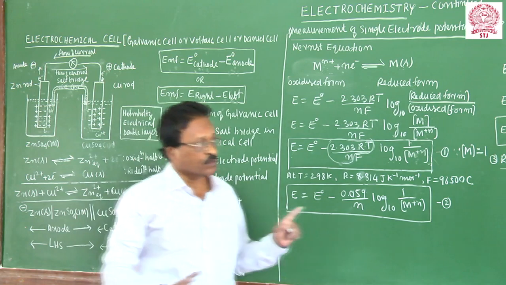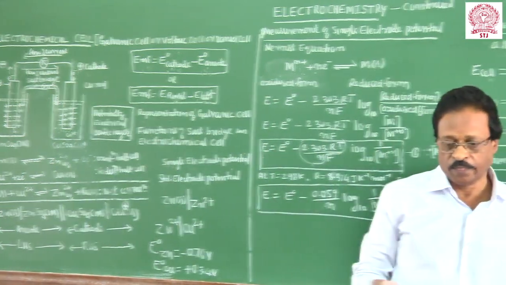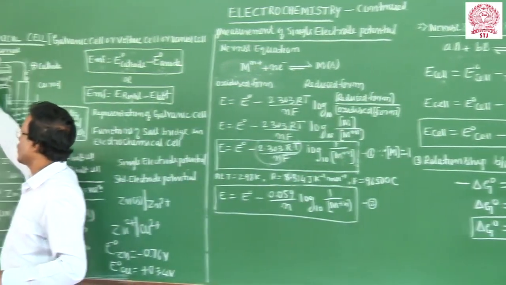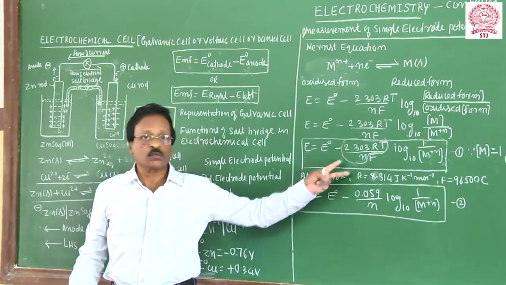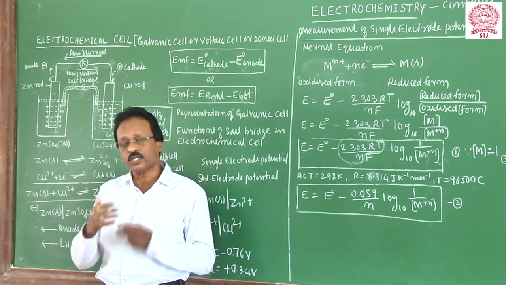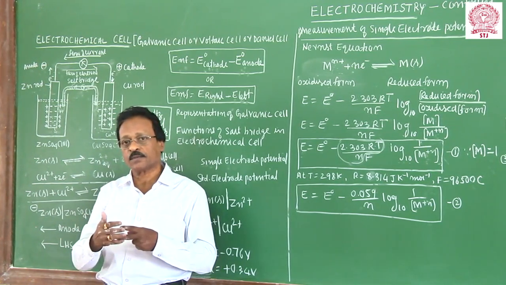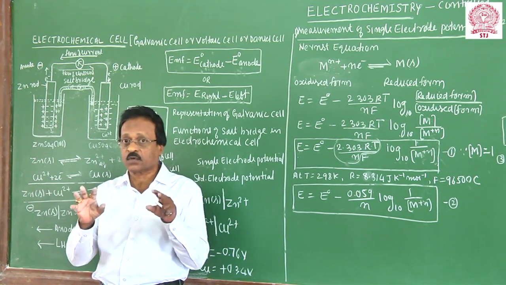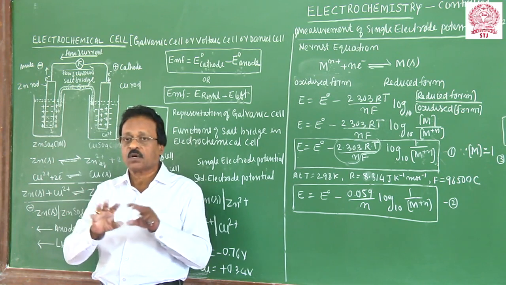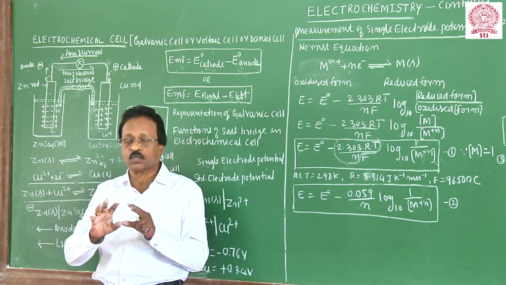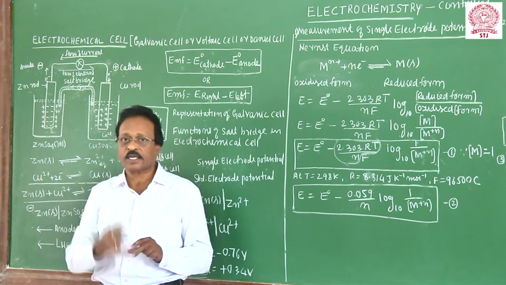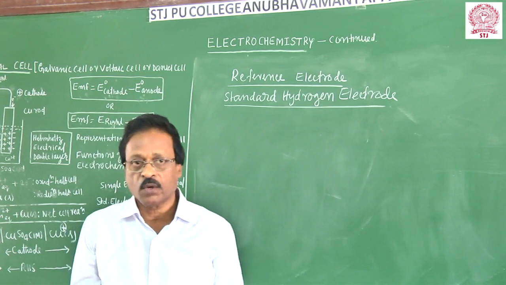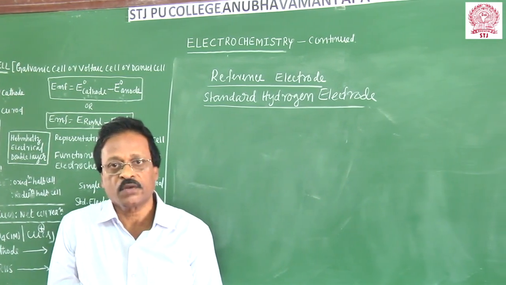Friends, with this, in the next lecture I will discuss the single electrode potential. I gave the Nernst equation to measure a single electrode potential. How can I measure a single electrode potential experimentally? To measure it, we require a reference electrode. What is a reference electrode, and how can it be used to measure a single electrode potential? That's what I will take up in my next class. Thank you, students.